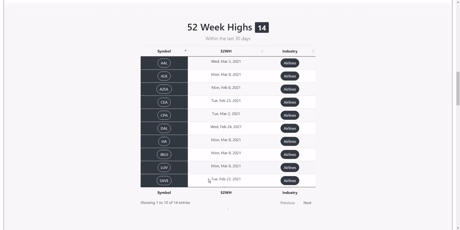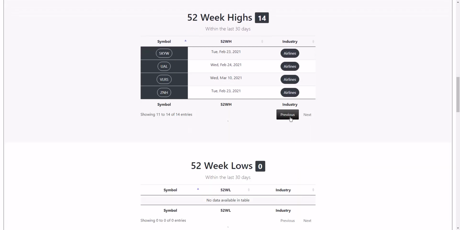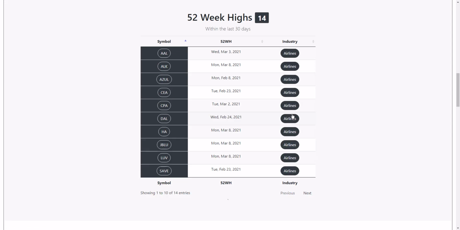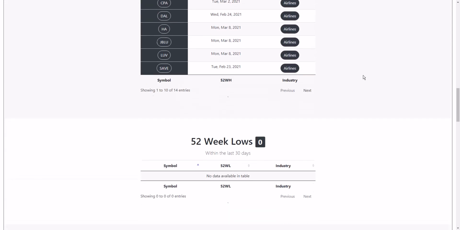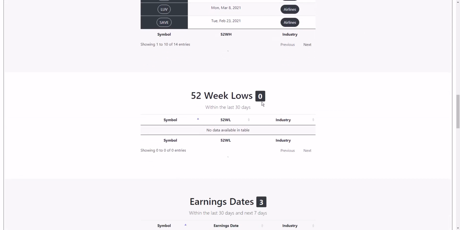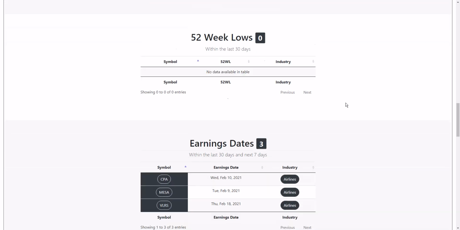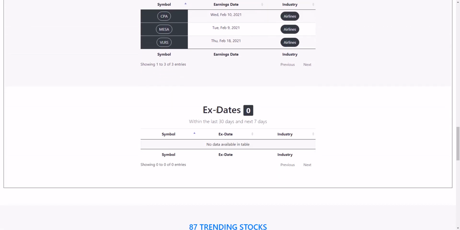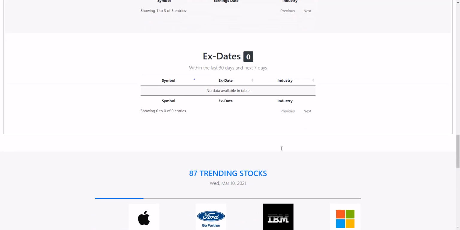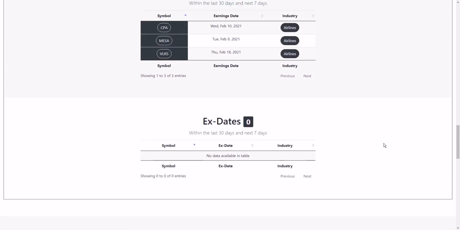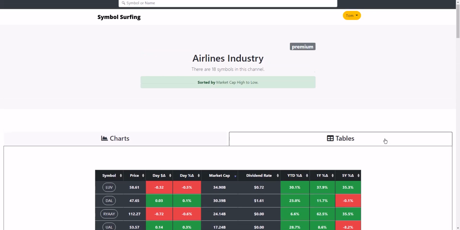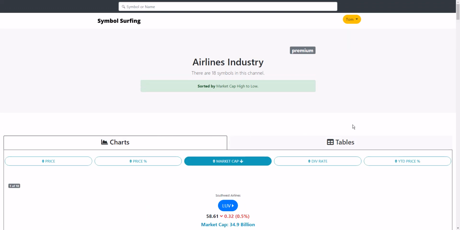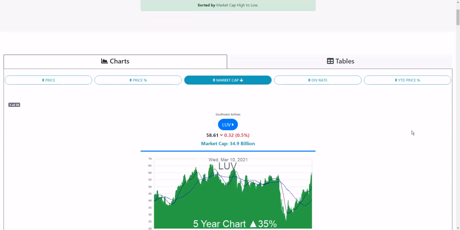And that's very bullish as well. So here's the 14. UAL is there, one of the 52-week highs. And there are 0 52-week lows. So that actually helps out the whole case there to look at an airline stock. And then, of course, some of them pay, well, these are earnings dates, and there are no ex-dividend dates coming up here, but some of them definitely pay dividends as well. So if you're interested in dividend stocks, you can sort by the dividend rate.